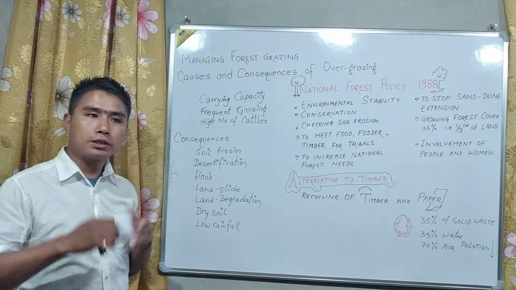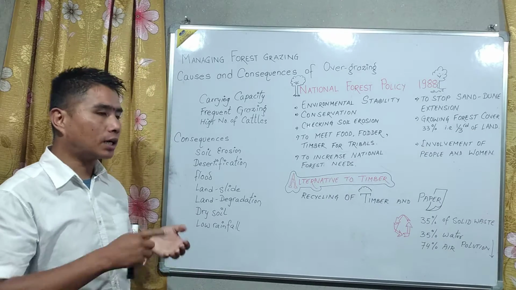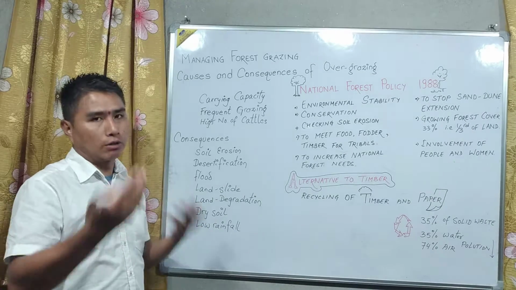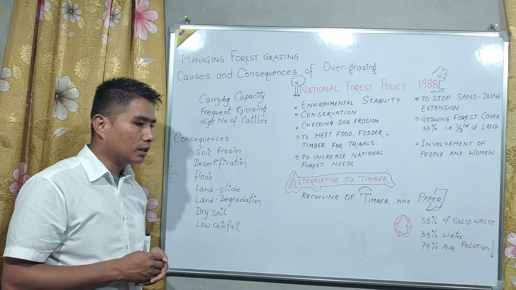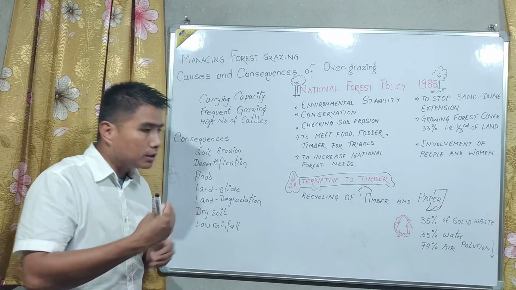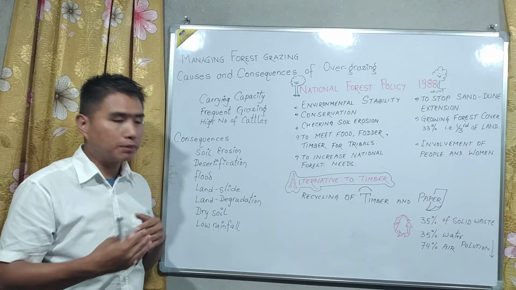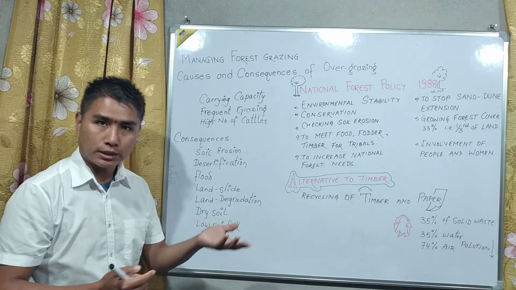Animals, especially the bovines and antelopes, like cow, buffalo, deer, etc., and horses also, graze. They eat the plants. Now, there is an advantage of grazing also, but compared to the advantage, there are more disadvantages of grazing, because if the grazing is not controlled, then it is called overgrazing.